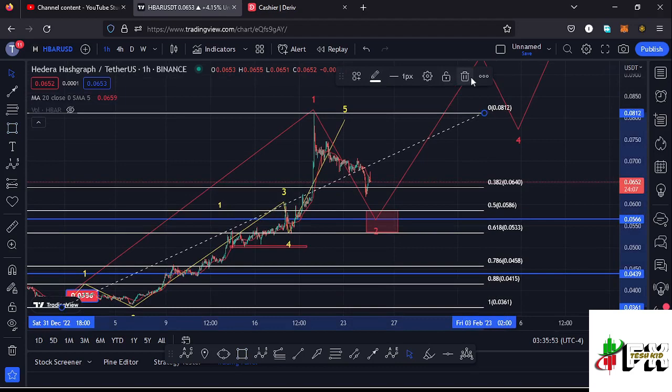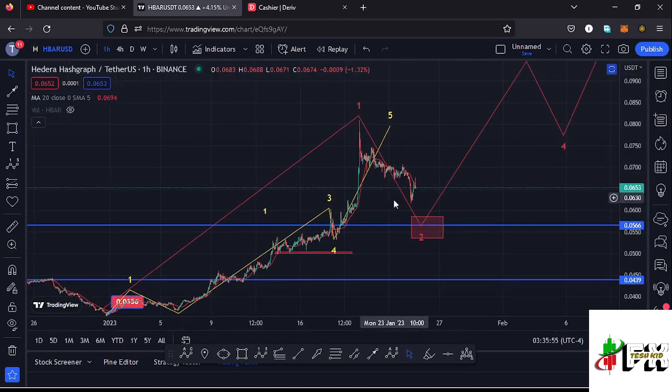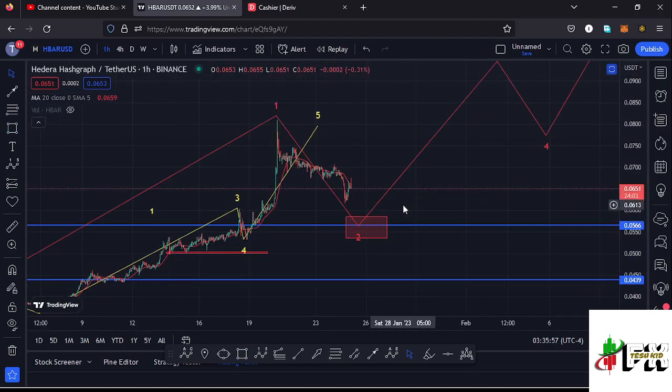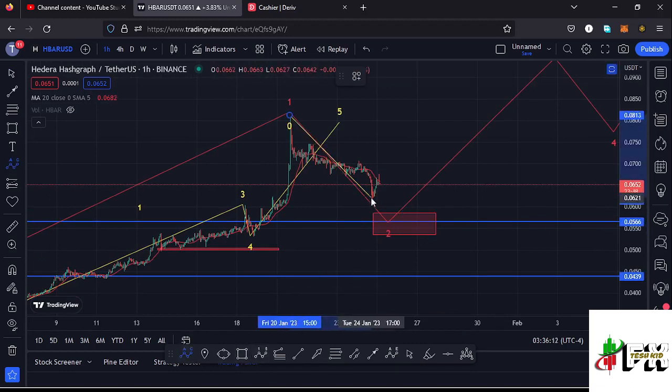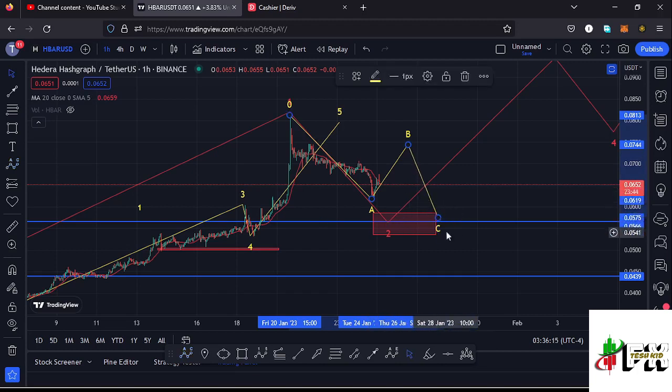So there are chances that we might not have seen the low for this second wave, and there's still room for us to continue pushing a little bit lower to fully maximize the formation of this wave 2. In the formation of that second wave, which is a corrective wave, I'm also expecting to see an ABC corrective structure play out, having the wave C fully maximizing the formation of that wave 2 to the lower side. So that is what I'm expecting on the short-term scenarios.